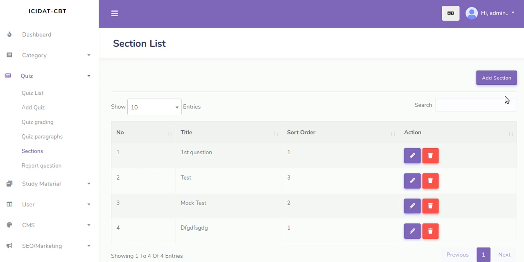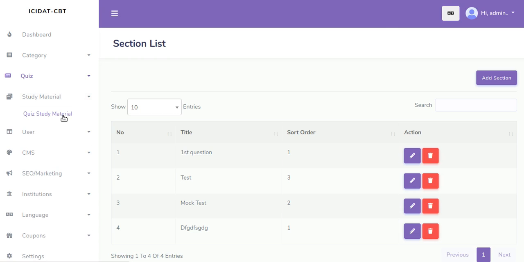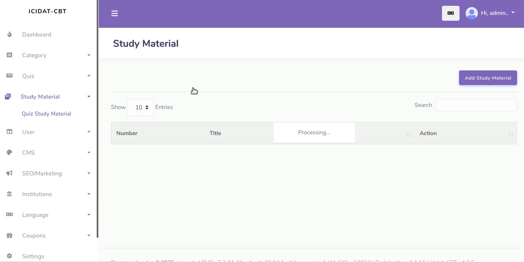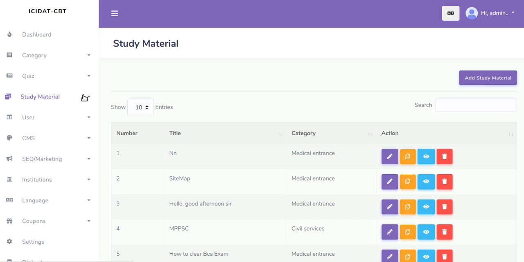So like I said, you can configure exam time. It has date and time based access restriction, number of questions, different settings. You can add study material for users to have access to. Here, study material, you click here, you see you have access to study materials. All these are study material for different categories. Medical entrance, for civil service, different categories. Like I said, the categories, you add the materials here for your users to have access to and study before the exam or the quiz or the test.